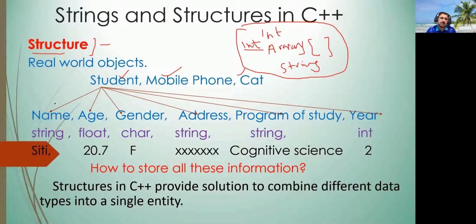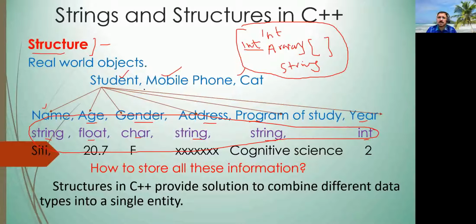For example, a student has a name, age, gender, address, program of study, and year. The name is a string, the age is maybe float, the gender may be character, address is a string, program of study is a string, year is integer. So different data types collectively represent one object, which is a student.